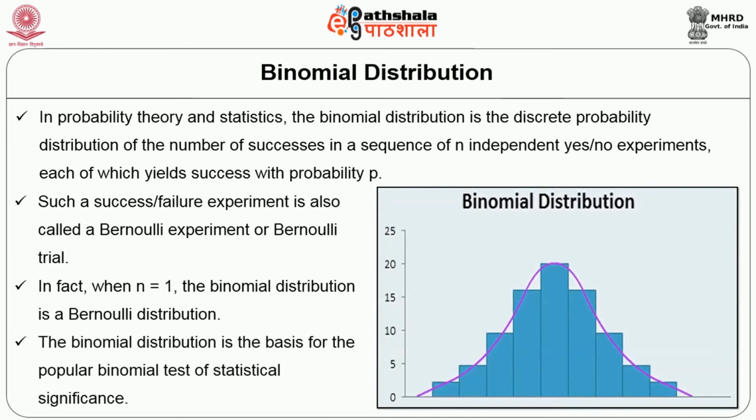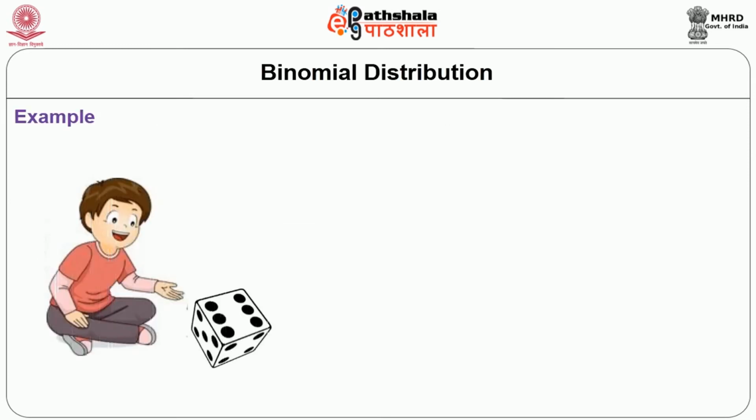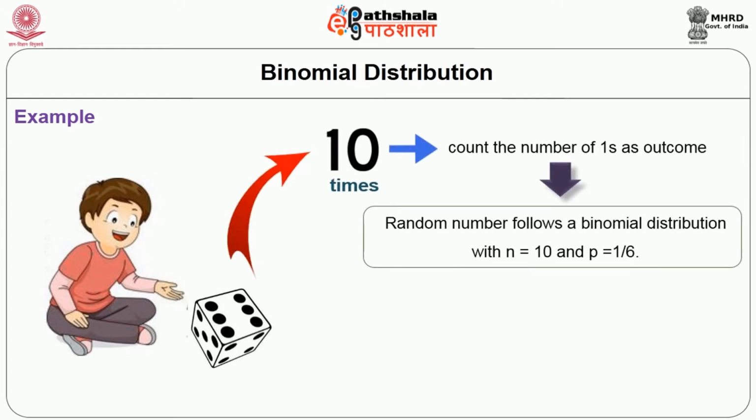So the binomial distribution is the basis for the binomial test of statistical significance. This can be better understood with an example. An elementary example is to roll a die 10 times and count the number of ones. Then this random number follows a binomial distribution with n equal to 10. That means in a die you have 6 different values, so when you throw it 10 times, the probability is 1/6.